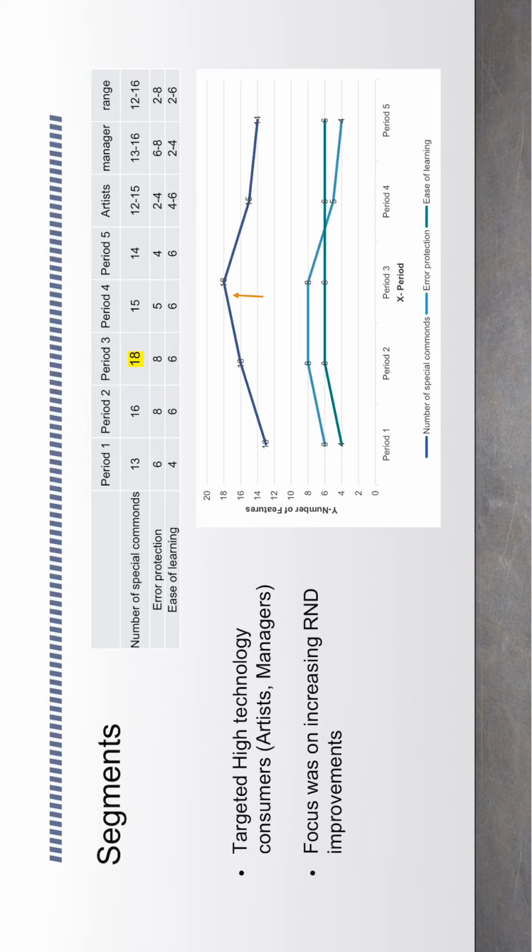The first table and chart shows how many features our product has. In period 1, we had 13 special commands, which gave us a competitive edge over our competitors. Up until period 3, we had increased our R&D and features. However, from period 4 onwards, we realized that we do not have that many features because of the high production costs, subsequently making our profits lower. This was an error on our part as we did not realize that managers and artists did not require such high features.